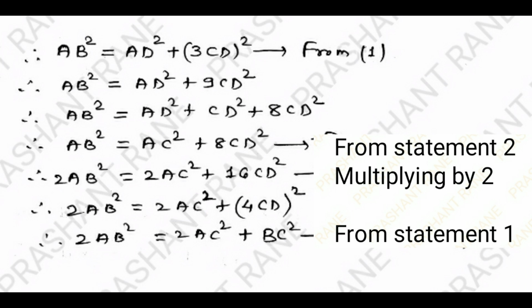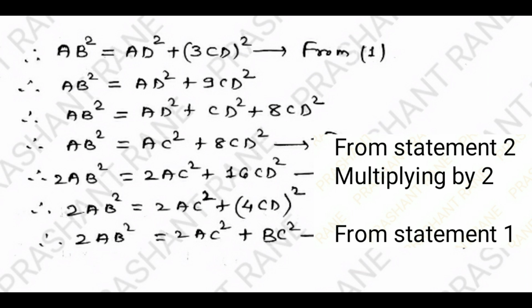AB square is equal to AD square plus (3CD) square. Therefore AB square is equal to AD square plus 9CD square. That 9CD square I will split as CD square plus 8CD square. So what I will get? AB square is equal to AD square plus CD square plus 8CD square. But from statement 2, I know that AD square plus CD square is equal to AC square. Substituting the value of AD square plus CD square as AC square, what I will get?